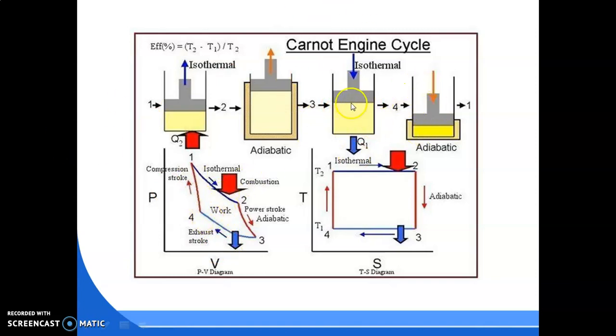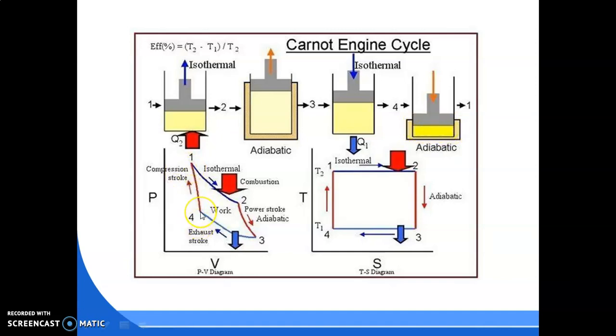Now the heat will be rejected by the hot gases. Then this 4 to 1 process is a reversible adiabatic compression. In the reversible adiabatic compression, compression means volume decreases, pressure increases, and temperature also increases in the compression process. So what will happen? We make the cylinder an insulation. When we make the cylinder an insulation, the hot gases gradually reject the heat. Now it also has some heat, so it will be rejected and it will come to which position? The initial position, that is V1.